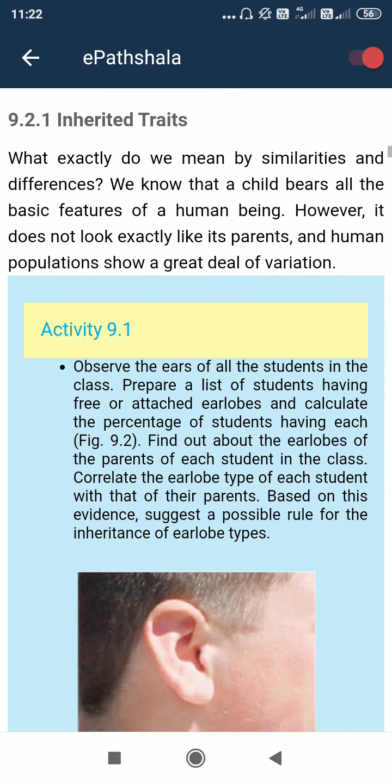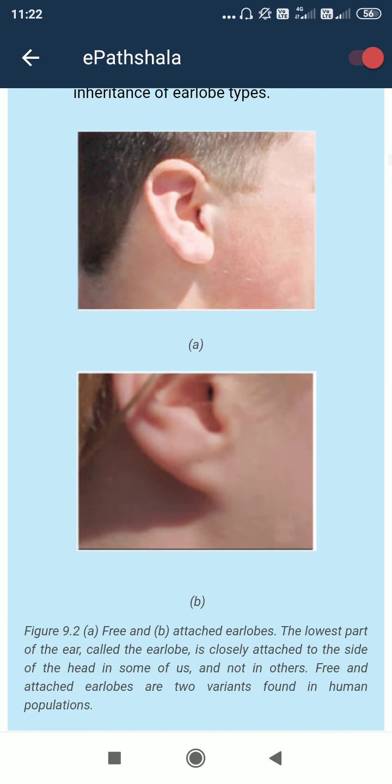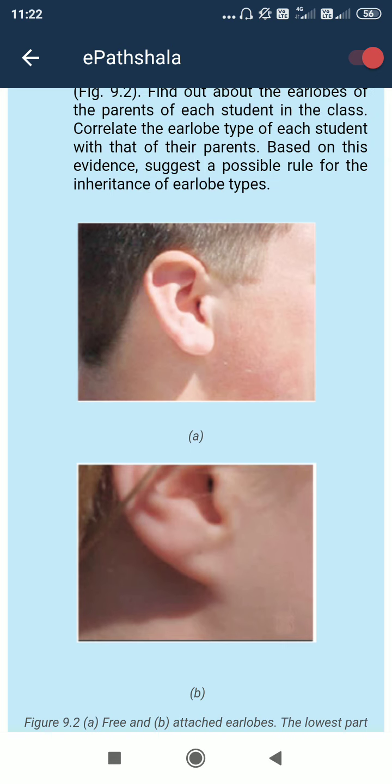So inherited traits means the characteristic features. For example, you can see in the figure the structure of the ear. One is free and another is attached earlobes. This characteristic feature, this trait, is controlled by the gene that is located in the DNA, deoxyribonucleic acid, that is present inside the chromosome.